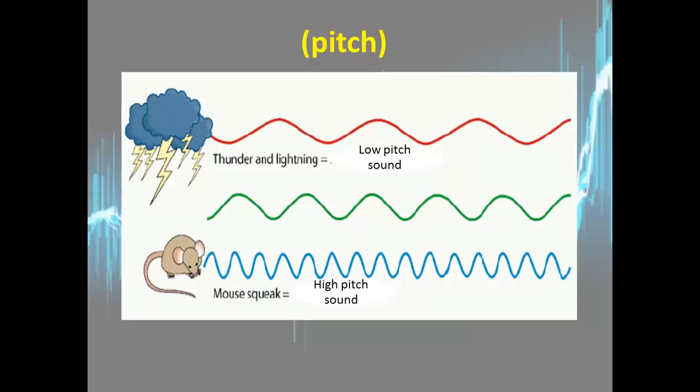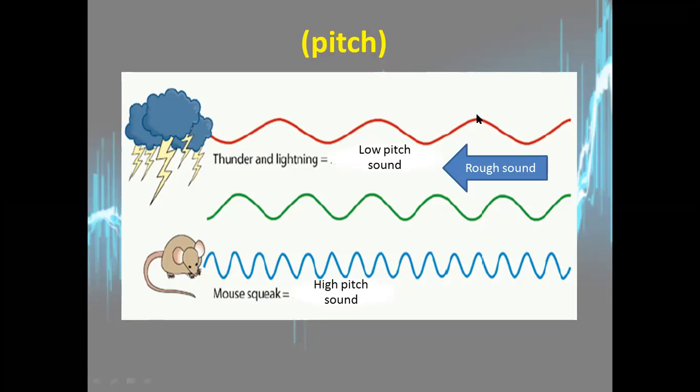Like thunder and a mouse squeaking. The mouse is squeaking, squeak, squeak, high pitch sound. But the thunder and lightning, boom, boom, this is low pitch sound. That's why we have larger wavelengths, so low pitch sound. Here, more waves, squeak, squeak, the high pitch sound. More waves, smaller or shorter wavelength. This is rough sound or low pitch sound.